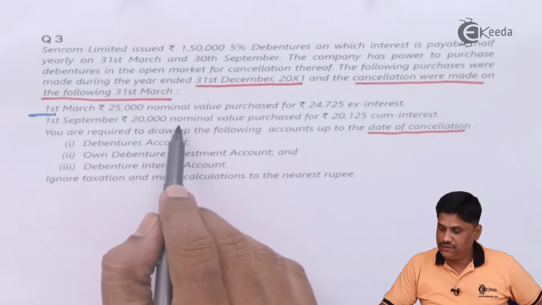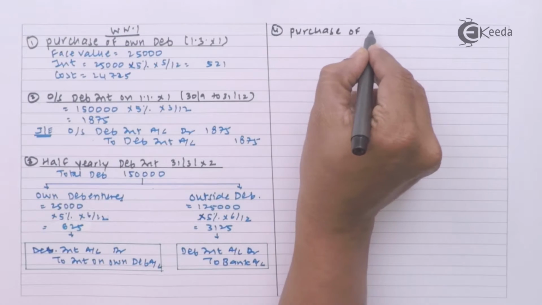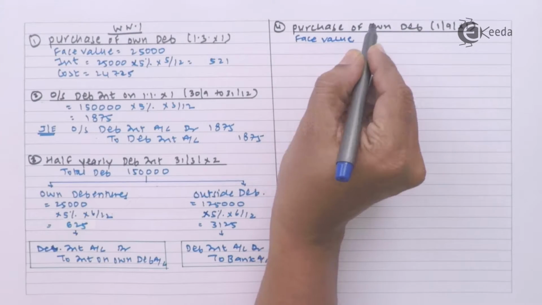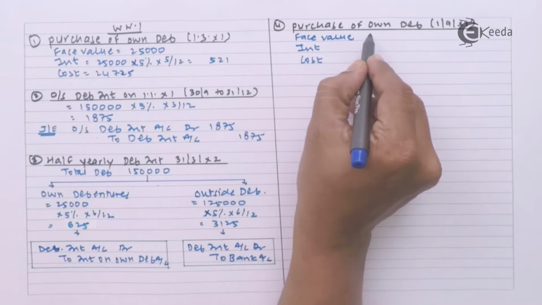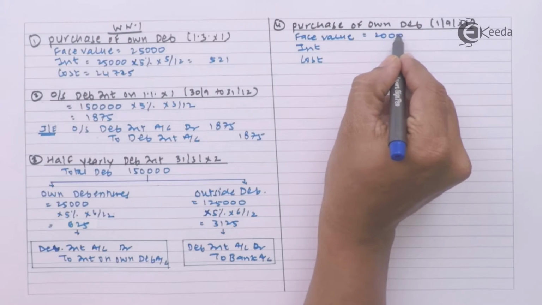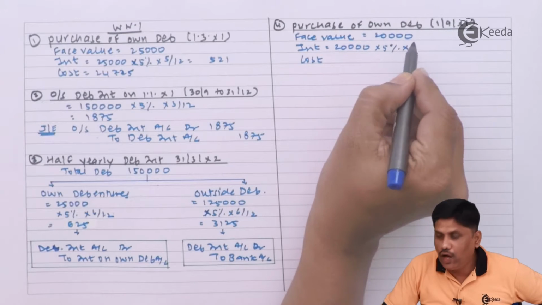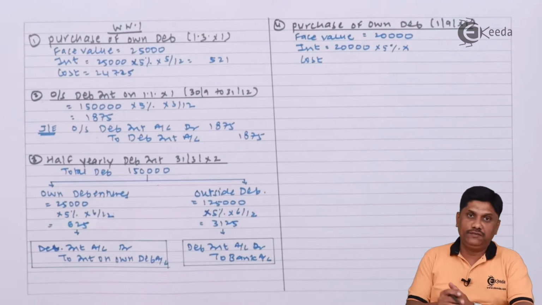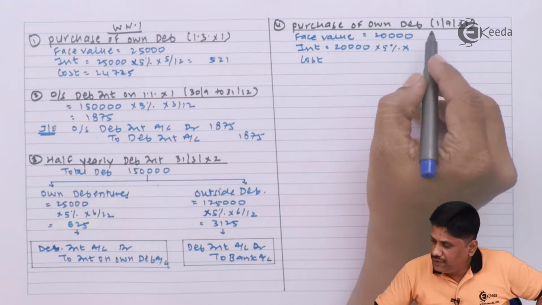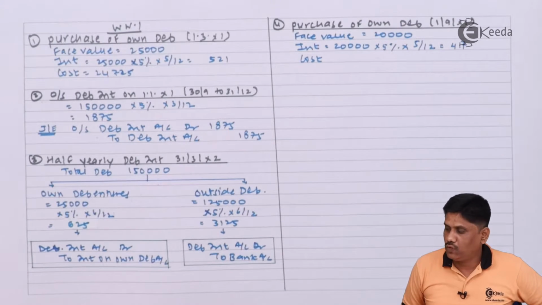What is the face value of the investment purchased? 20,000. Face value of own debentures we have purchased is 20,000. Interest will be calculated on 20,000. For how many months? Last interest had been paid on 31st of March. So April, May, June, July and August, 5 months. 5 months interest will be calculated. It is 417. 417 is the amount.